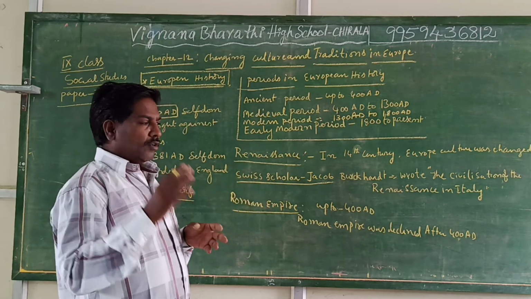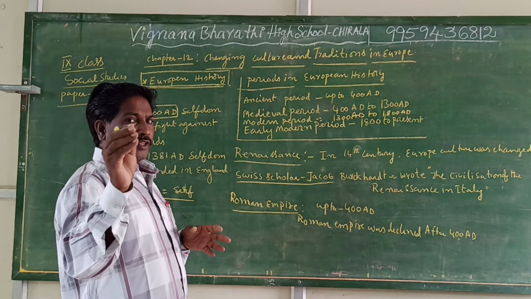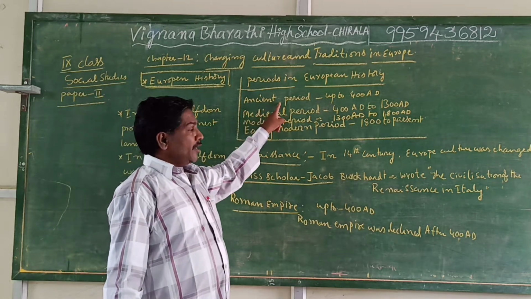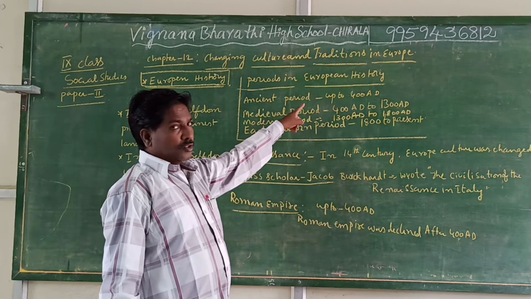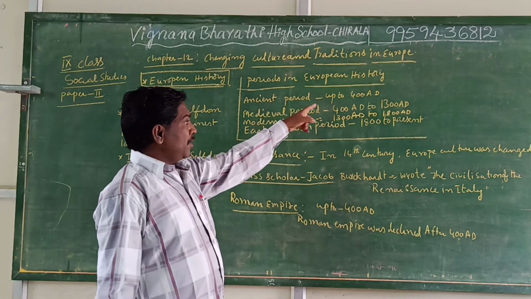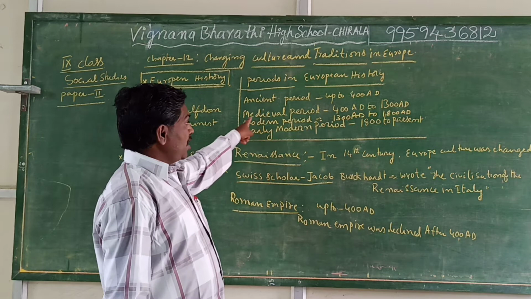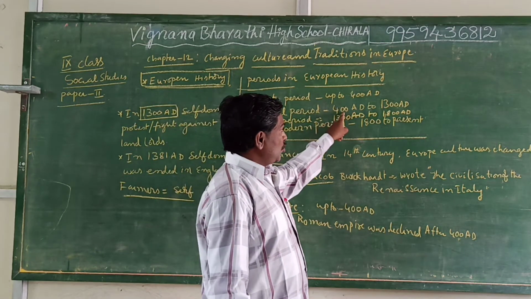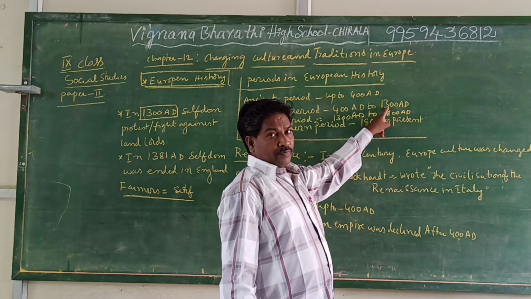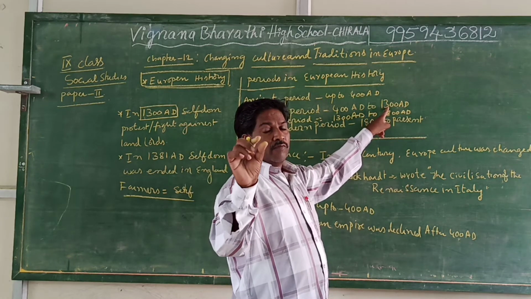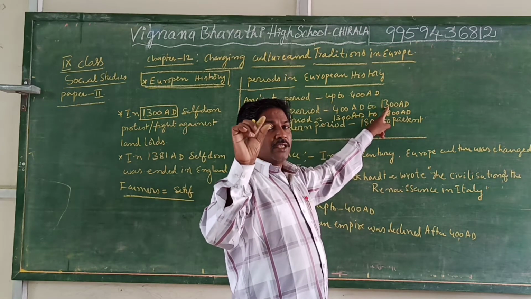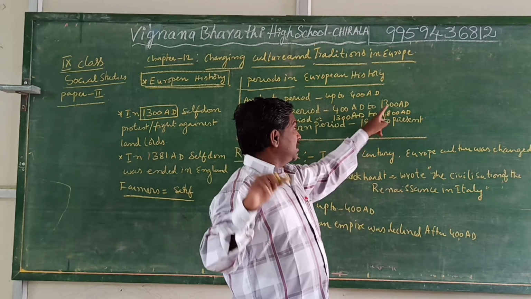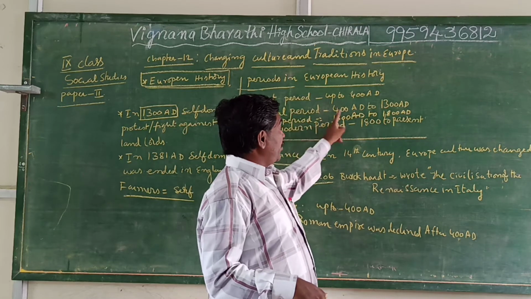Before discussing all these things, first of all, we discuss the ancient period. The ancient period is the period of blind beliefs, and then the medieval period. Medieval period means from blind beliefs to changing the culture. What is the attitude, and the changing attitude, of a common man? That we discuss here, in the medieval period.